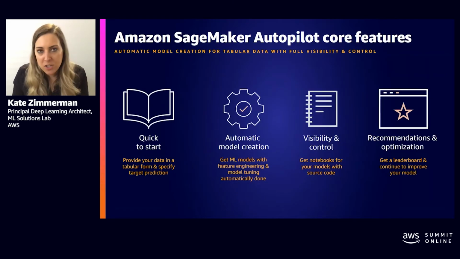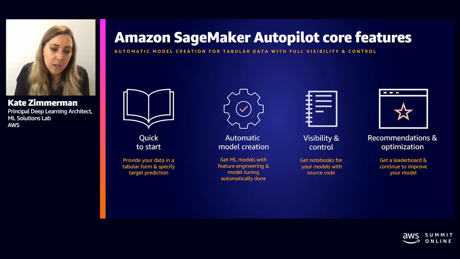So I know I've mentioned most of these, but I really want to foot stomp the core features of Autopilot. The first one being that it's very easy to get started with. You just need input data in the tabular data format, and Autopilot is going to do all that automatic data cleaning and pre-processing and feature engineering work for you. It then does automatic model creation through algorithm selection. So it actually is going to try a bunch of different algorithms. It'll try things like linear regression, binary classification, and multi-class classification. It also does automatic hyperparameter optimization too.